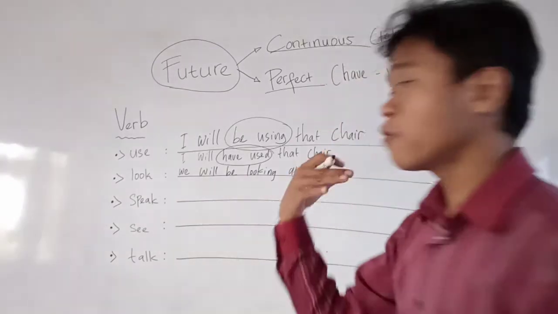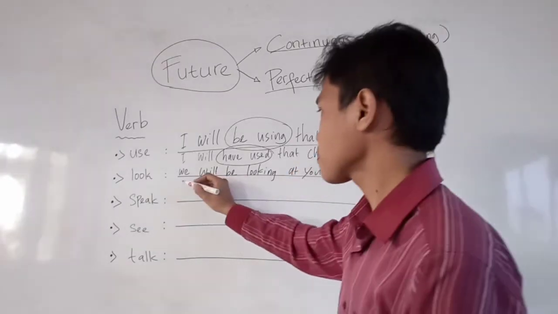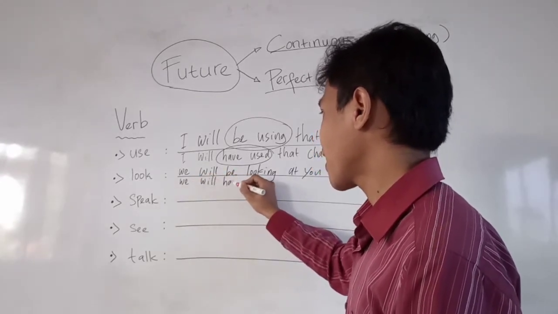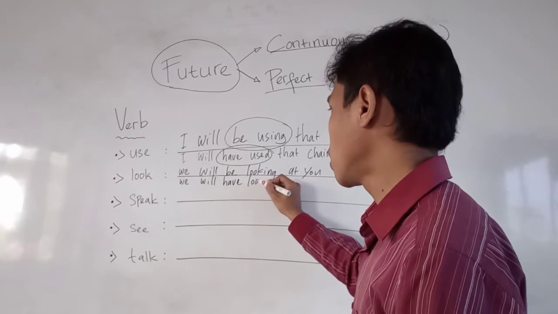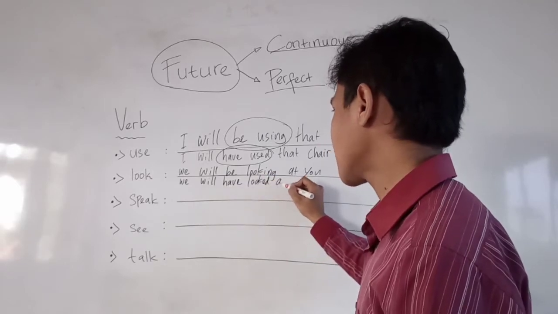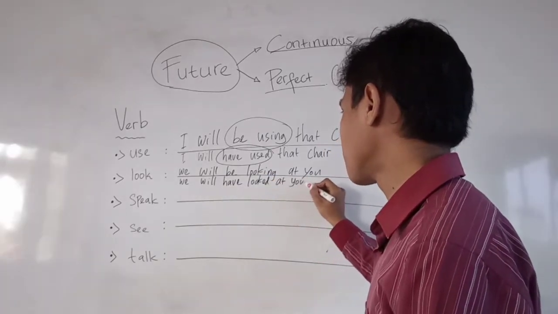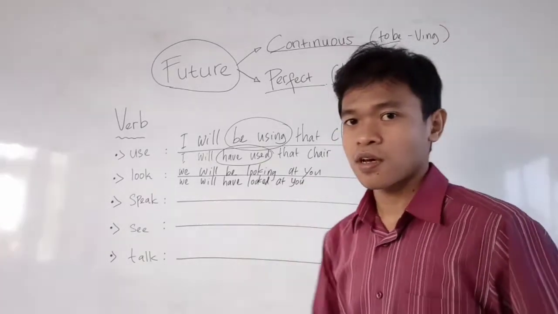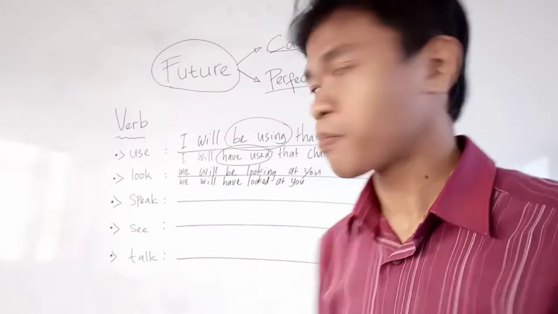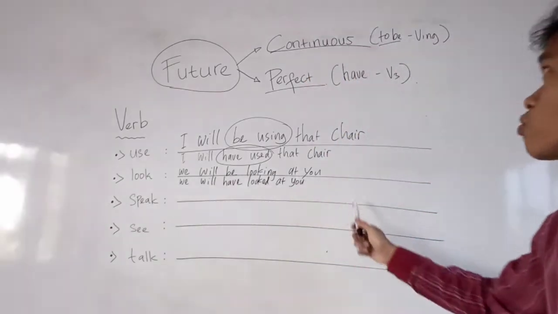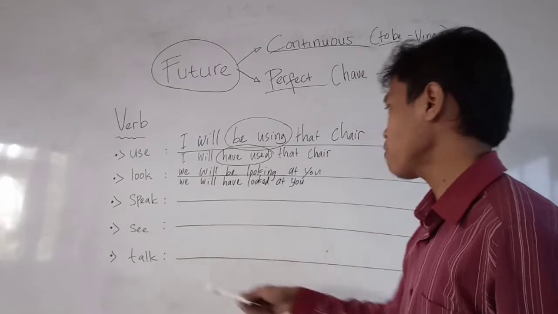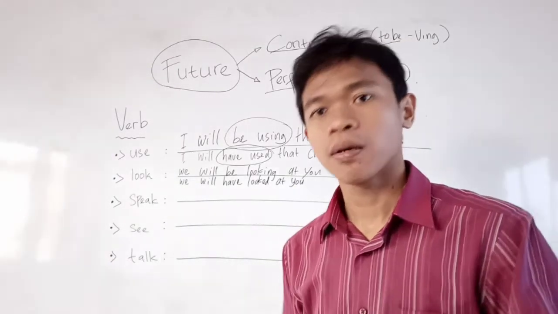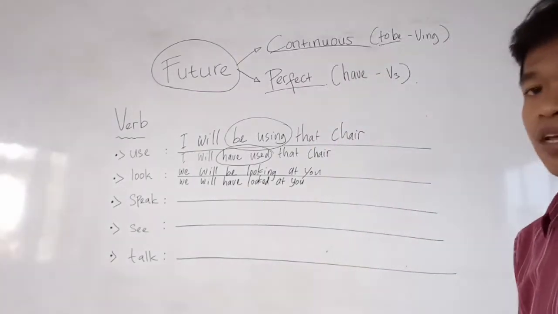And then we'll move to the future perfect. We will have looked. It's easy. You just change the form of the verb. We will be looking at you for the continuous, and then we will have looked at you for the perfect, or future perfect, right?